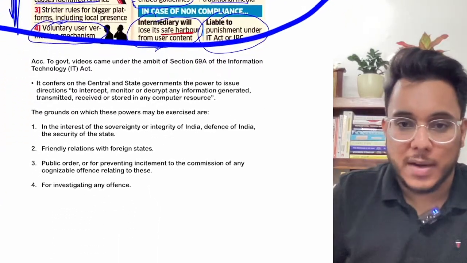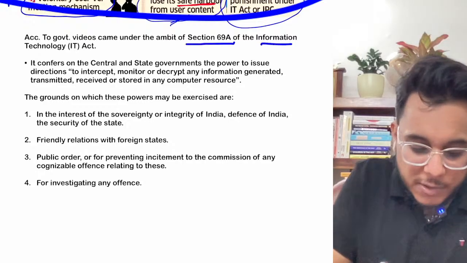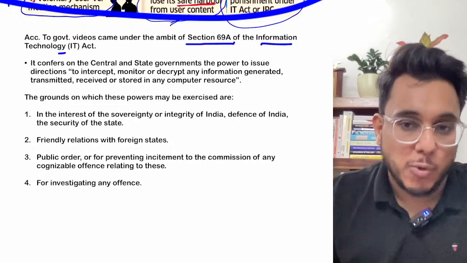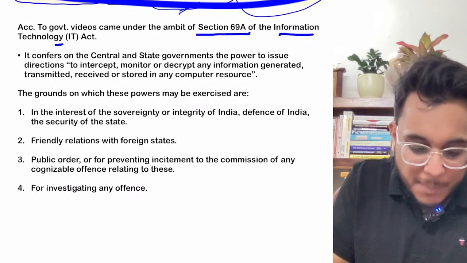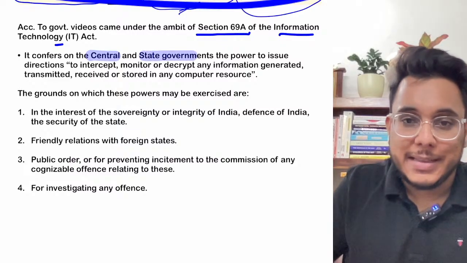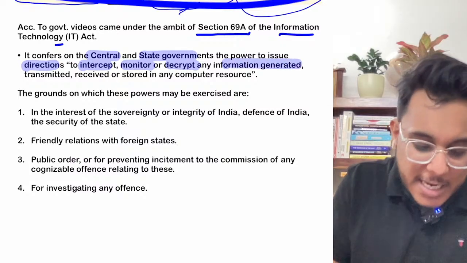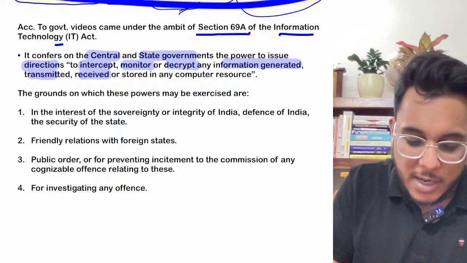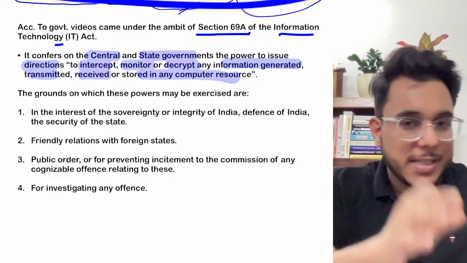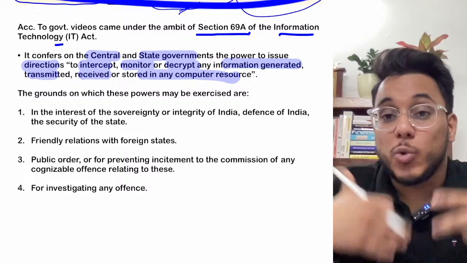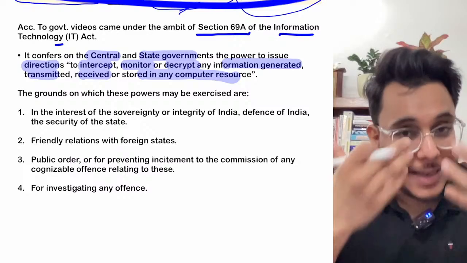Then the second one is the power that the government gets under Section 69A of the IT Act 2000. What is Section 69A all about? It gives the power to the central government and state governments to issue directions to intercept, monitor, or decrypt any information that is transmitted, received, or stored in a computer resource. They can direct that the particular information be taken out or intercepted.